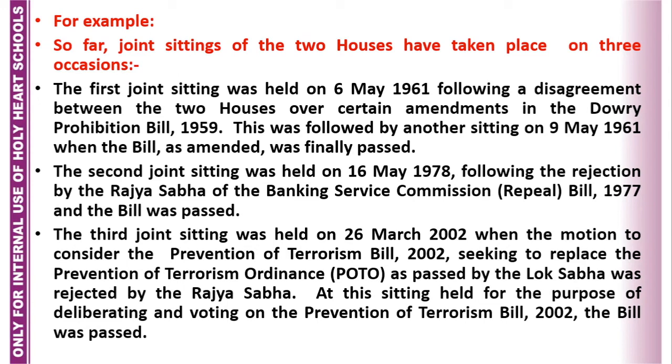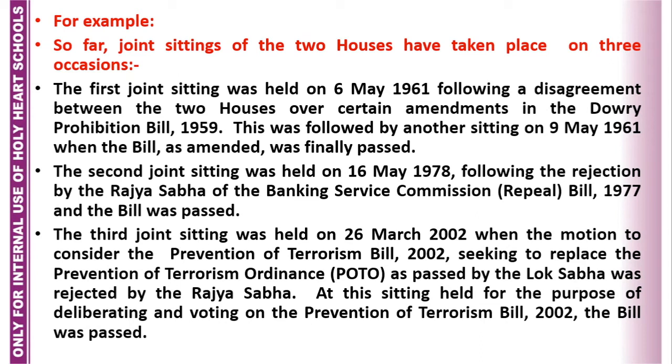And the third example is the third joint sitting, held on 26 March 2002, when the motion to consider the Prevention of Terrorism Bill 2002, seeking to replace the Prevention of Terrorism Ordinance, that is POTO, as passed by the Lok Sabha, was rejected by the Rajya Sabha. At this sitting held for the purpose of deliberating and voting on the Prevention of Terrorism Bill 2002, the bill was passed. Here again, the Lok Sabha passed the bill and the Rajya Sabha rejected it.